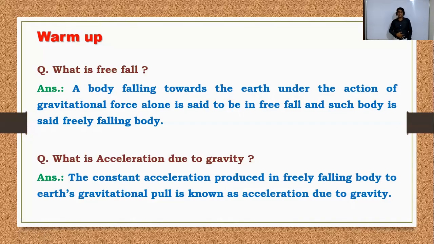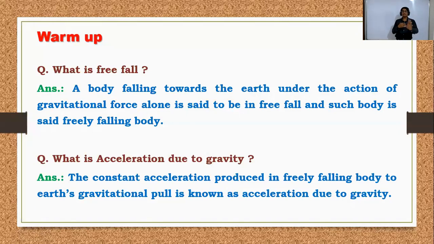Now see the next question: what is the acceleration due to gravity? Simple, again the definition is that the constant acceleration produced in the freely falling body due to the Earth's gravitational pull. Gravitational force means what? The Earth pulls any object towards the center. This is the gravitational force, and based on that pulling of the object there is a force. So acceleration due to gravity: this acceleration happens due to the gravitational force.